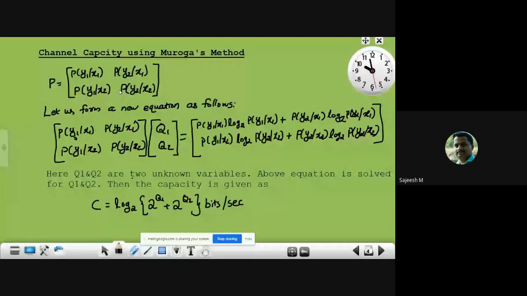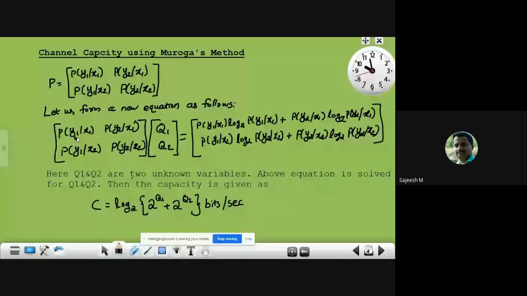Then let us form a new equation as follows. From the given channel diagram, we are writing an equation, initially a matrix multiplication. The first matrix is the channel matrix, multiplied by q1 q2, a column matrix.